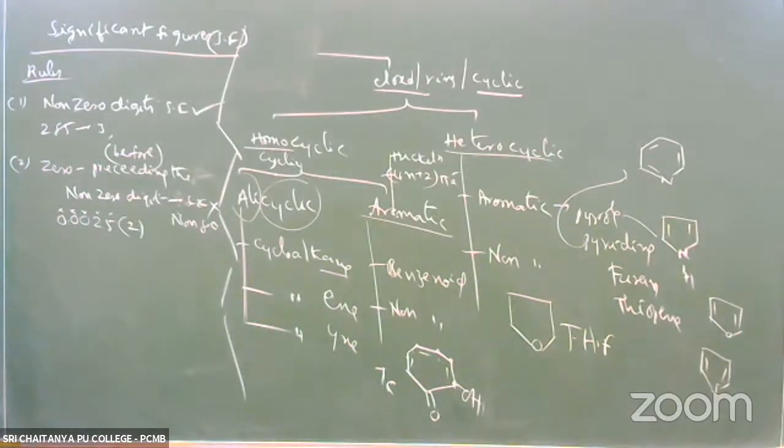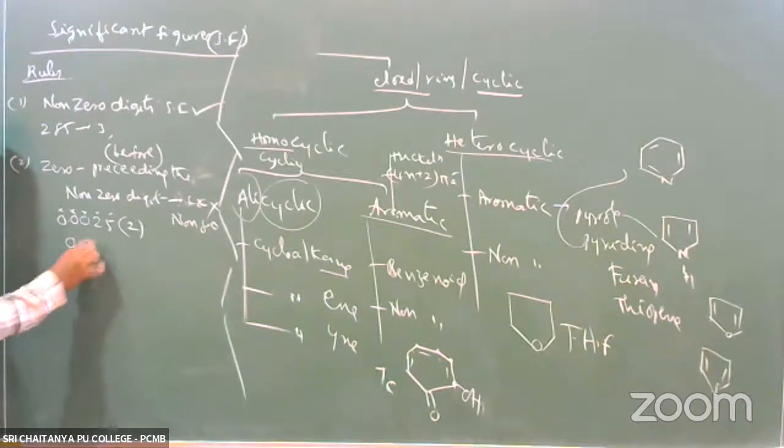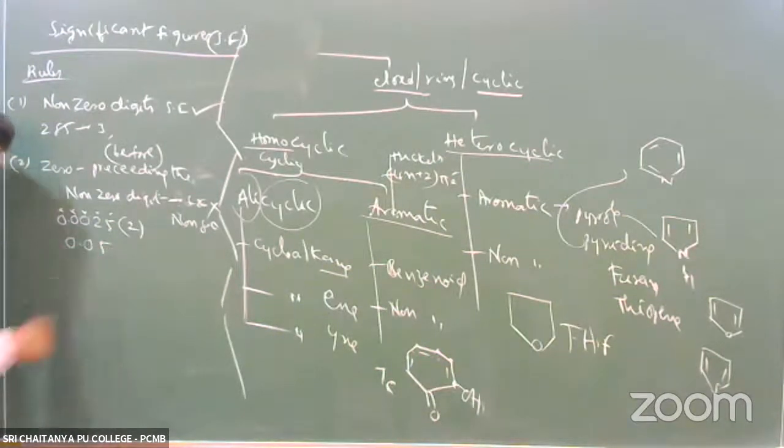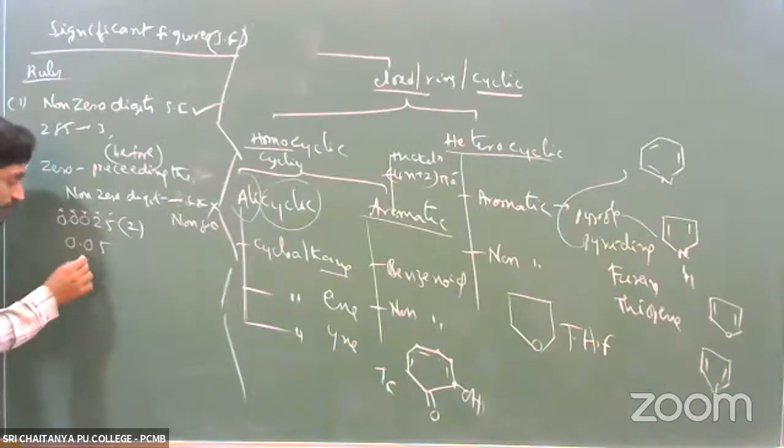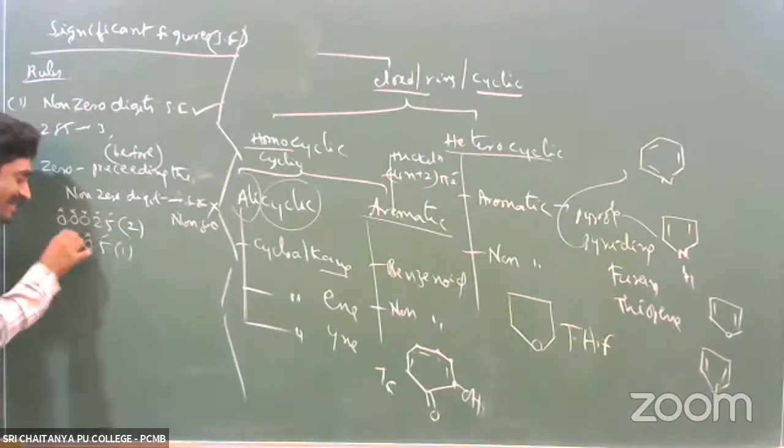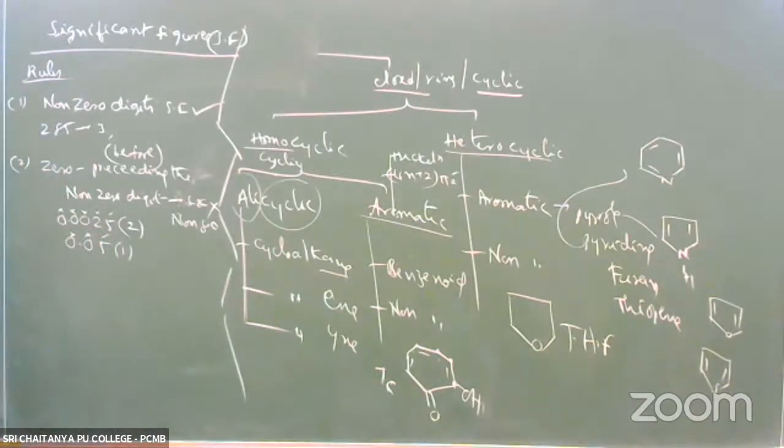The zeros which are present before the non-zero digits are not significant. Whatever number they give, it is like that. For example, like this 0.05. How many significant figures they ask? 2, 3? No, only one. This one is significant. Next one.